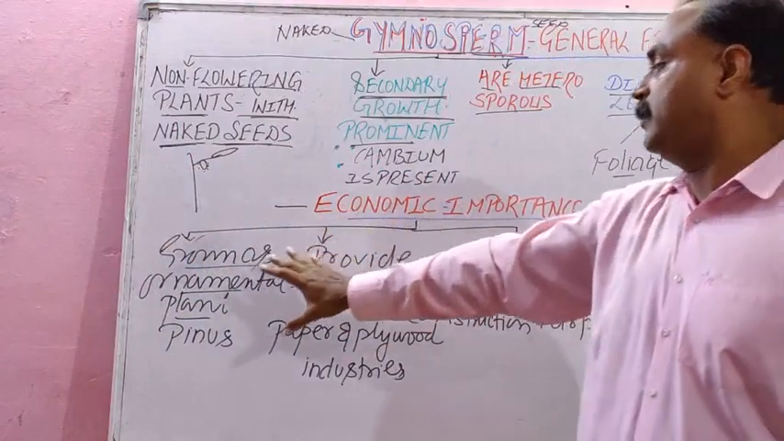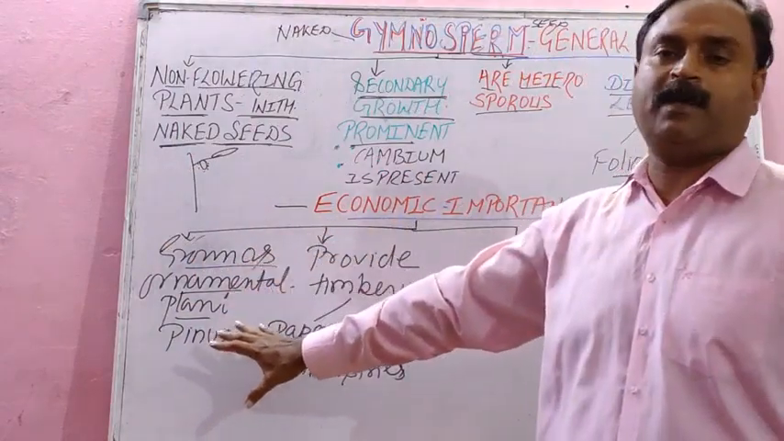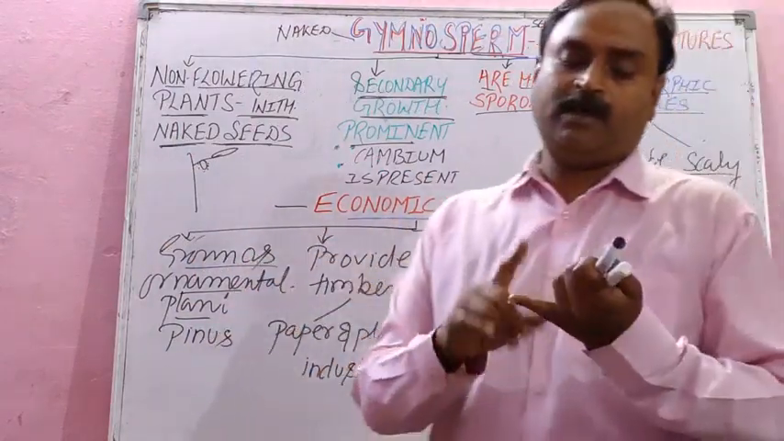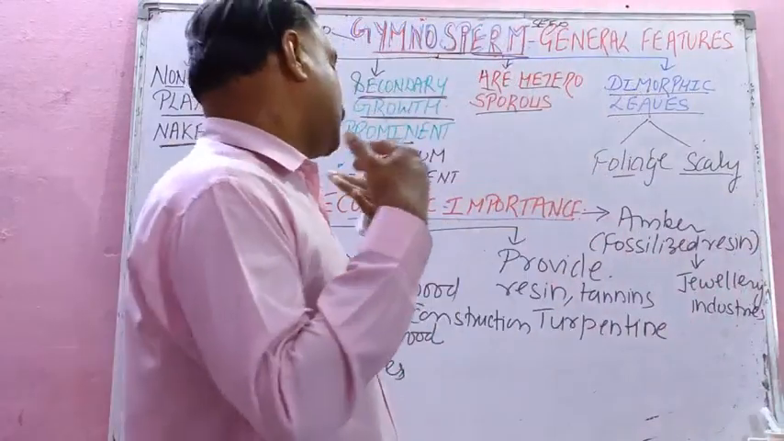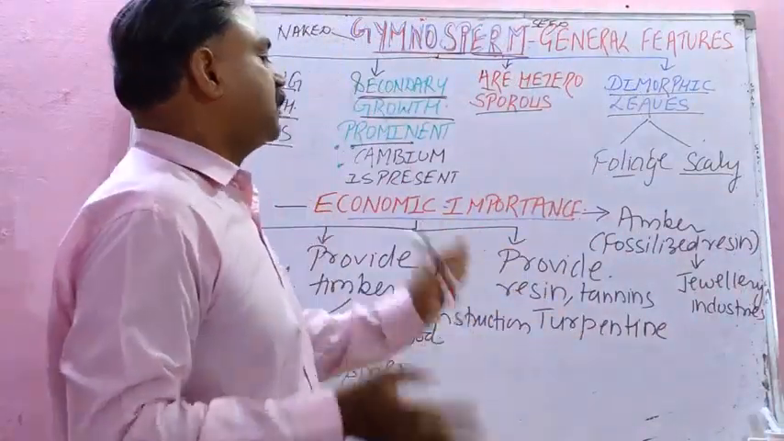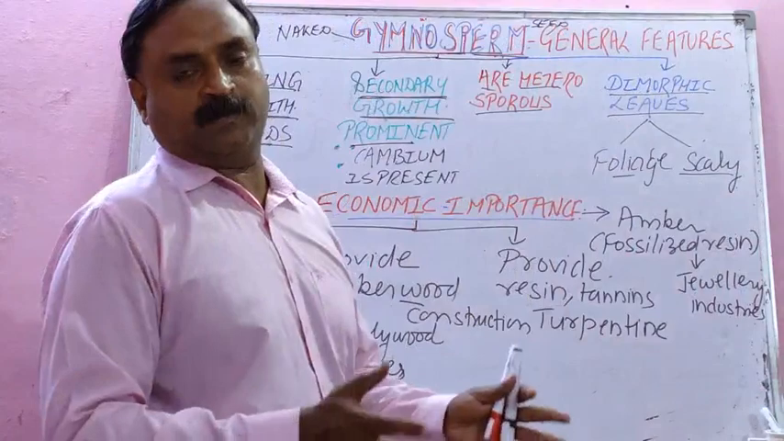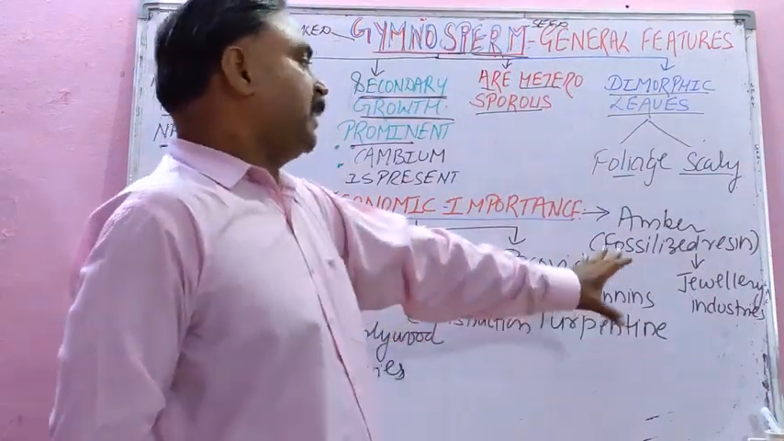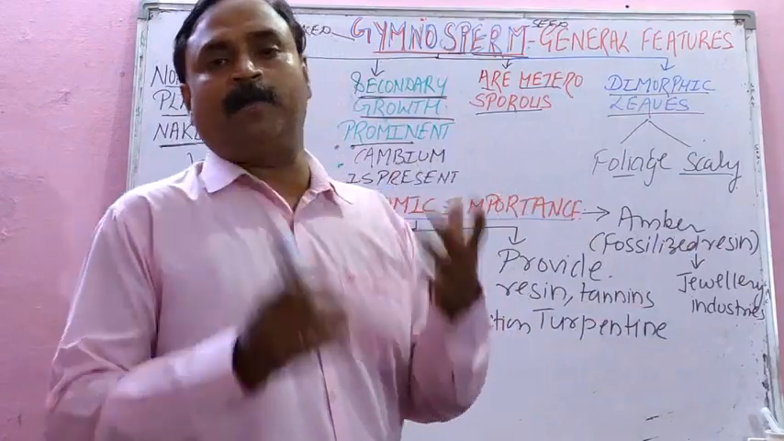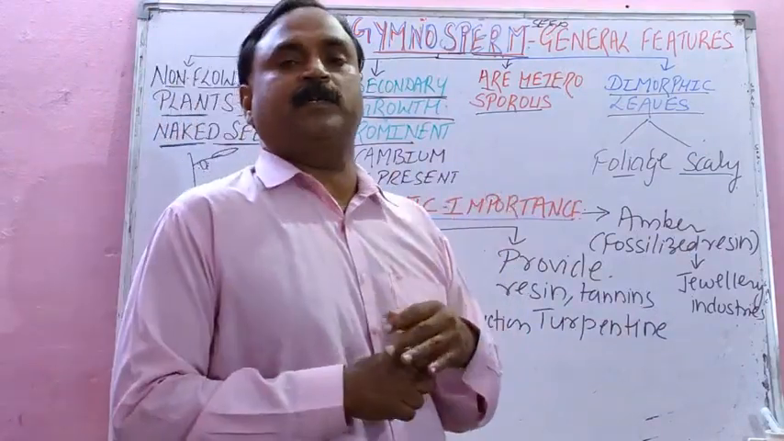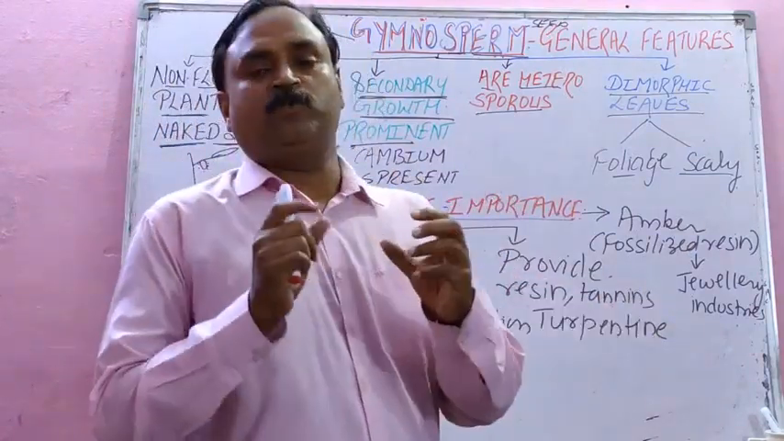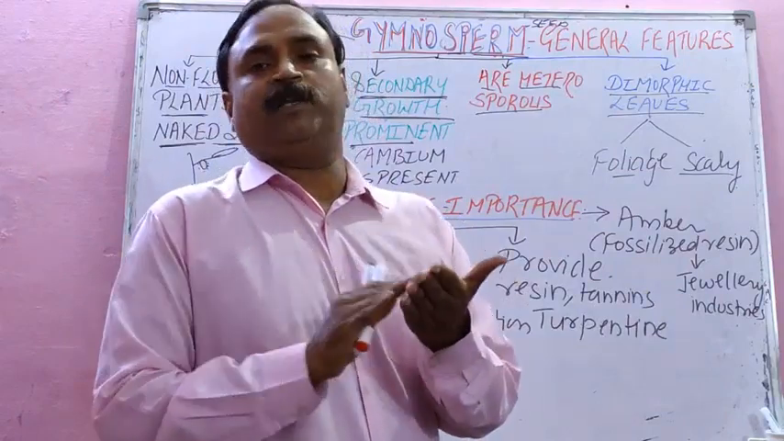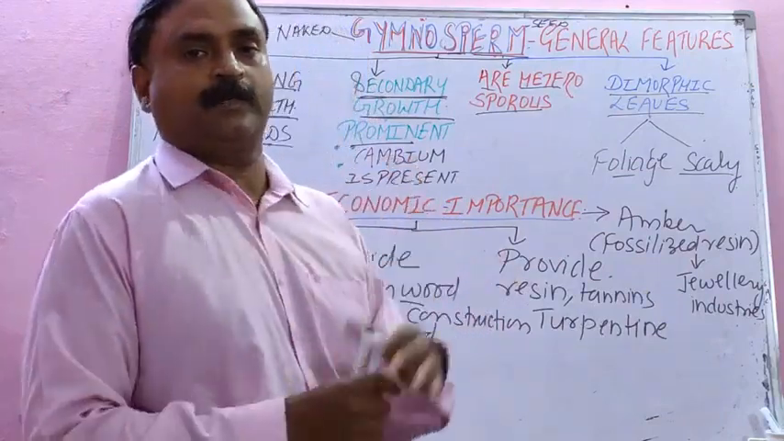So the first economic importance is that it is grown as an ornamental plant. Then it provides timber wood for plywood industries, paper industries and construction. Then the forest trees provide resin, tannins and turpentines. Then fossilized resin called amber from Pinus fossils is used to clean the ornaments in jewelry industries to make them shine.